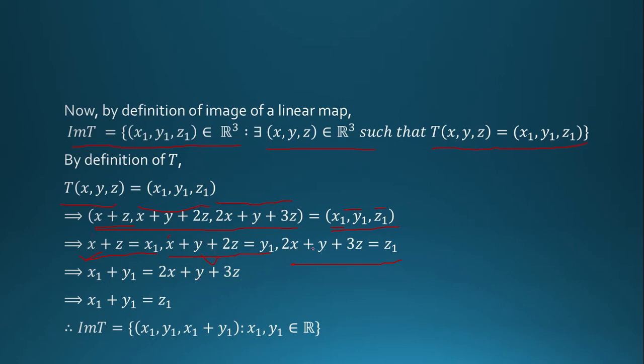So 2x plus y plus 3z is equal to z1. So this is equal to z1. So image of T is equal to x1, y1, comma x1 plus y1, so x1, y1 belongs to R.